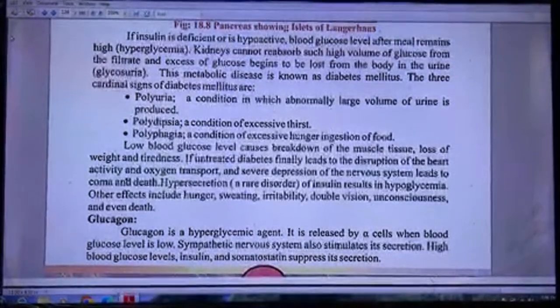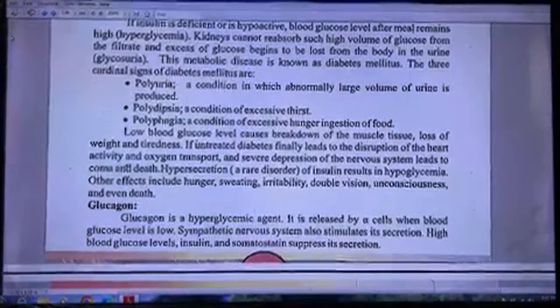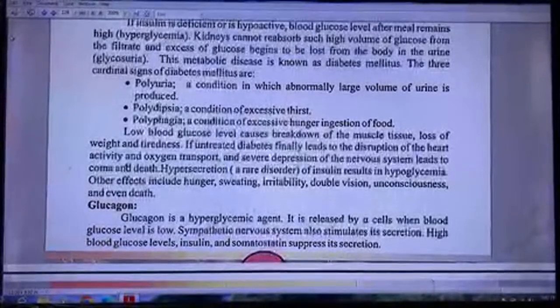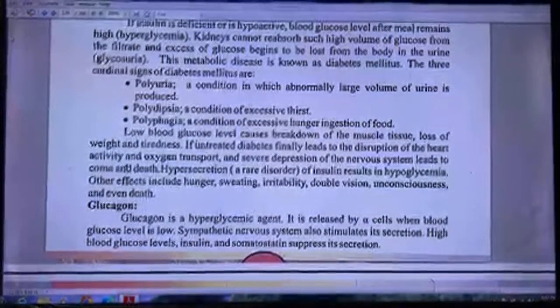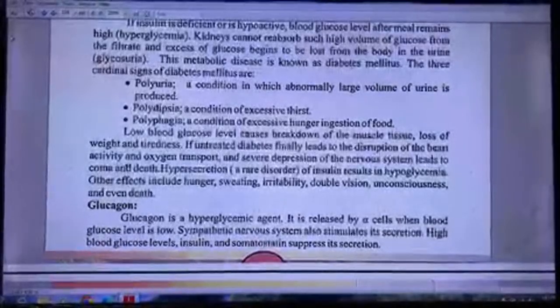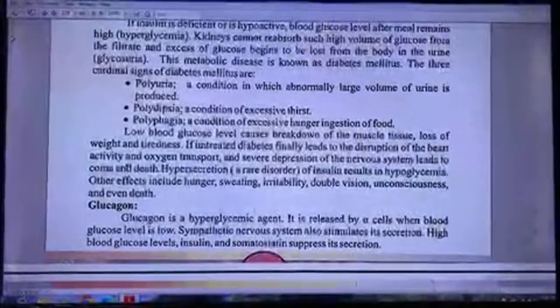Low blood glucose level in cells causes breakdown of muscle tissues, loss of weight, and tiredness. If untreated, diabetes finally leads to the disruption of heart activity and oxygen transport, and severe depression of the nervous system leads to coma and death. Hypersecretion, a rare disorder of insulin, results in hypoglycemia. Other effects include hunger, sweating, irritability, double vision, unconsciousness, and even death.